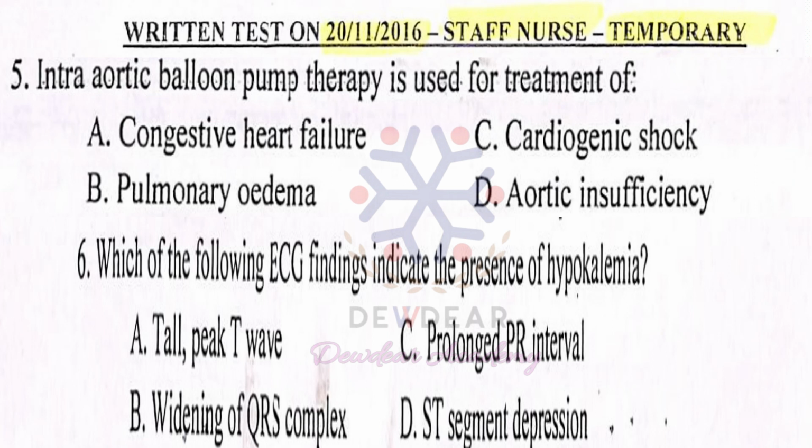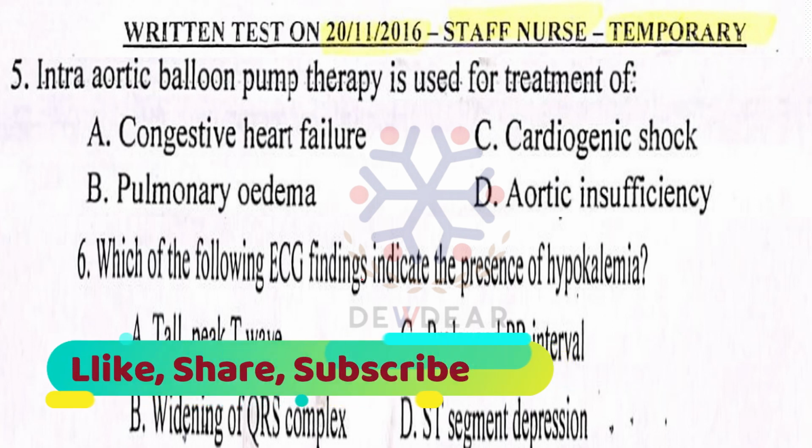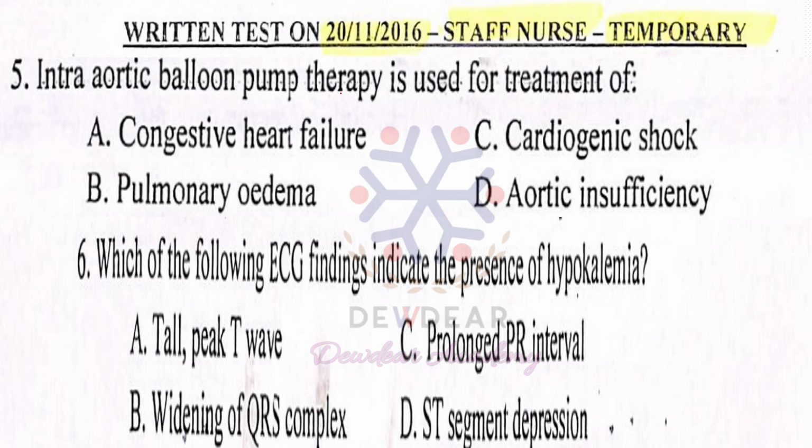Then question number 5, intra-aortic balloon pump therapy is used for treatment of. Options are congestive heart failure, pulmonary edema, cardiogenic shock, aortic insufficiency. The IABP is the simplest and most cost-effective device that increases myocardial oxygen perfusion through dilation of coronary arteries during diastole, and thus augments the cardiac output. It is effective for initial stabilization of patients with cardiogenic shock.